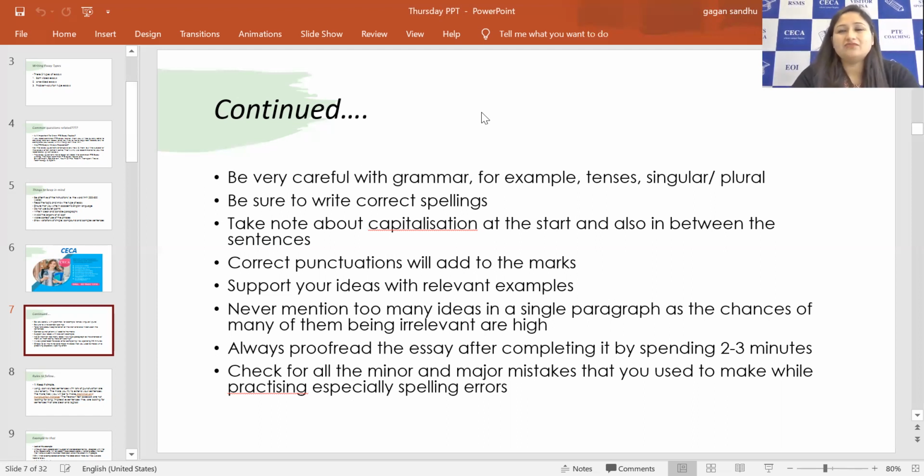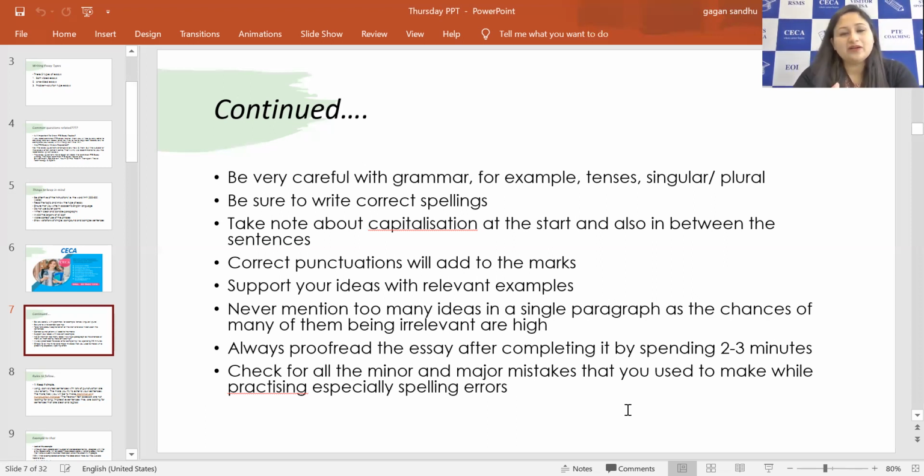So sometimes it is only 1 or 2 marks lost just because of these spelling errors. So we have to be mindful that we're not doing that, and proofreading is the one way we can simply check it through. Check for all the major and minor mistakes that you used to make while practicing, especially spelling errors.